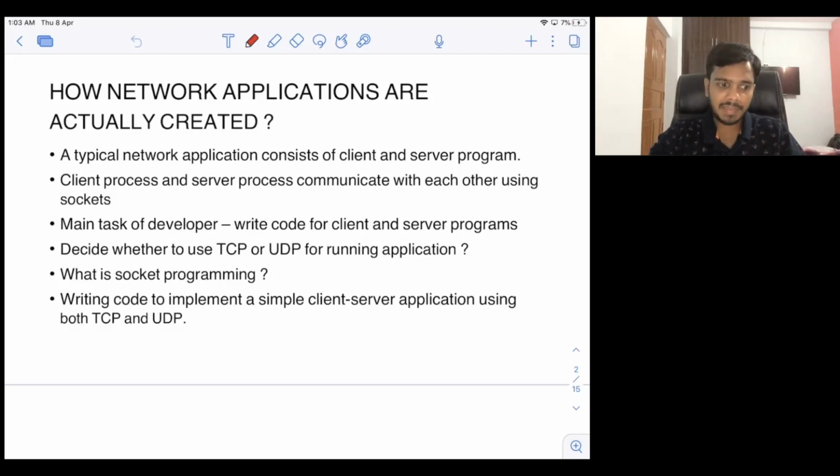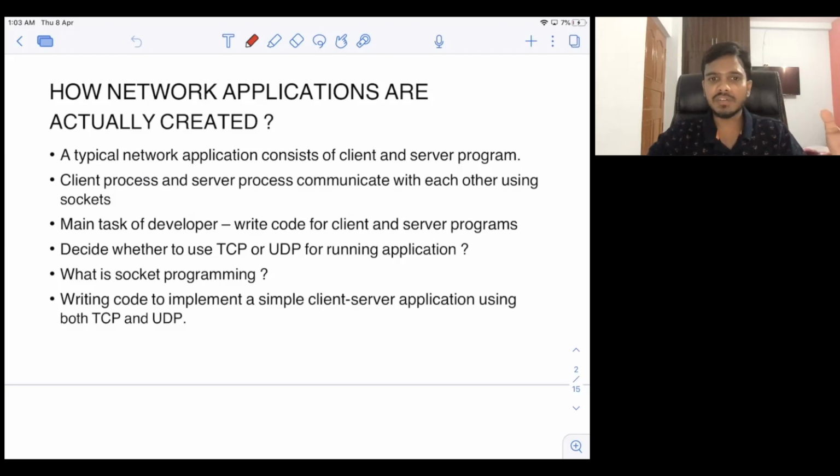But on the operating system itself, you have the application. Whatever application data is there, it needs to be passed to the kernel first. How does that happen? That happens with the help of sockets. I will tell you more about this in the next example. I have a diagram, I will show you how this actually happens.